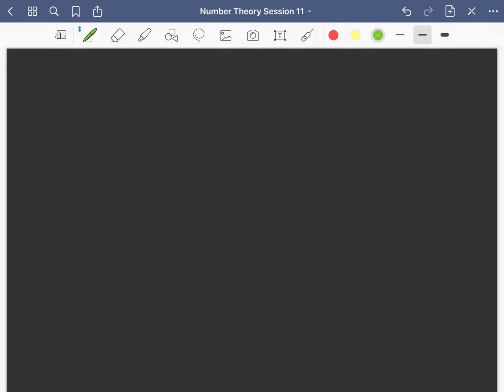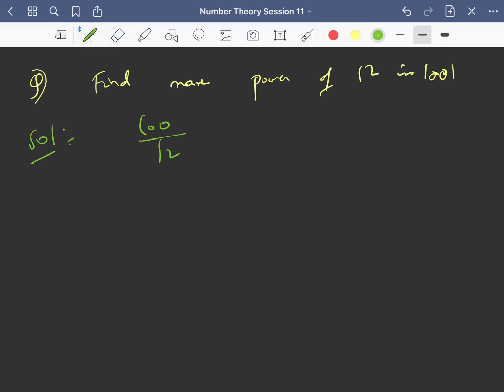Fine. Say if I ask you to count the maximum power of 12 in 100 factorial, right? Find maximum power of 12 in 100 factorial. So you can't do that process because 12 is not a prime, right? So if you start with this step, then you will get wrong answer, because 12 is not a prime. So again what we'll do is, 12 is what? It is 2 square into 3, right?